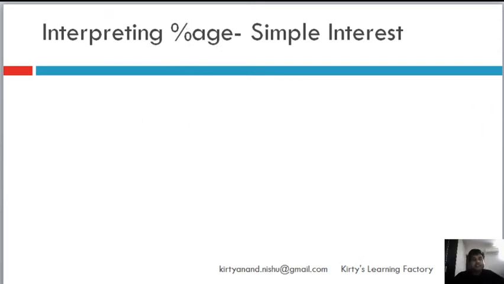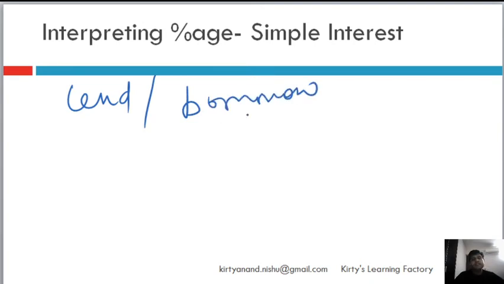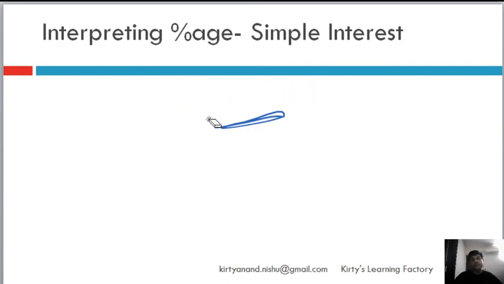Simple interest is when we lend money to someone, or when we borrow money. Now what is the difference? Lending is like I have money and I give it to you. What is borrowing? I don't have money and I take it from you, so I borrow money from you. That's the difference. In English, lend is to give, borrow is to take.